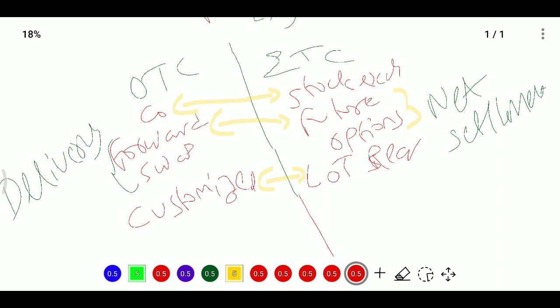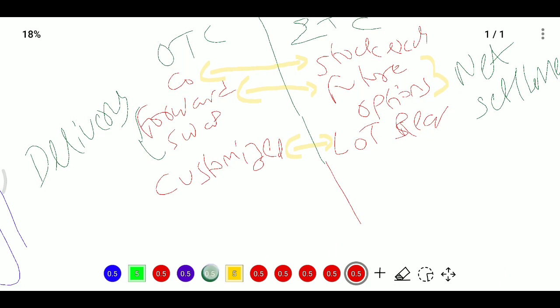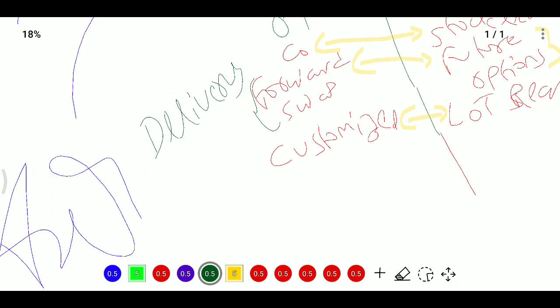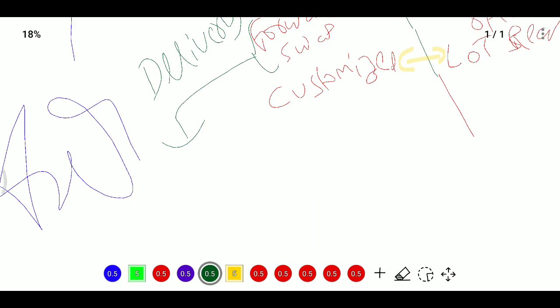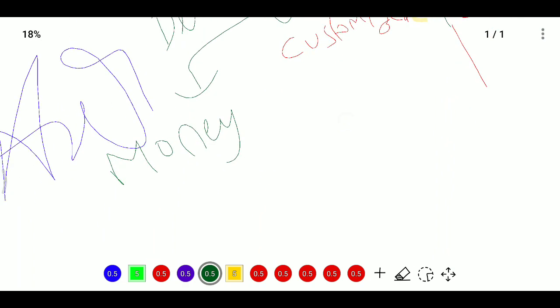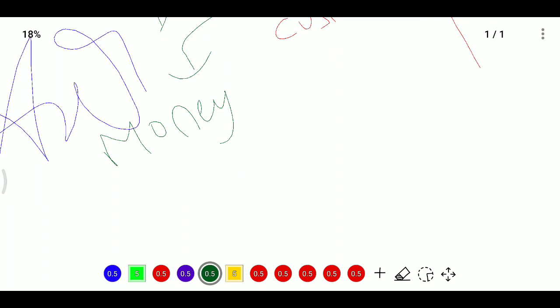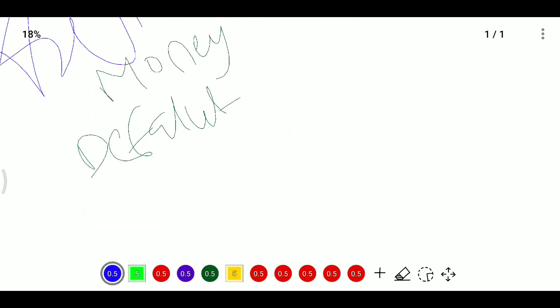And what is the main risk with these forwards or OTC contracts? The main risk is counterparty risk. That means the loss-making party does not have money to settle the contract, or they can dispute the settlement price. If they do not have money now, they will dispute the settlement price.